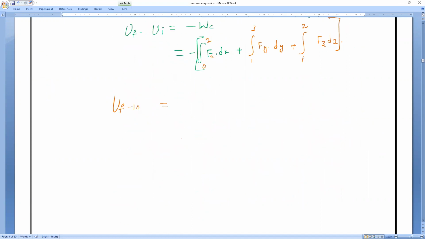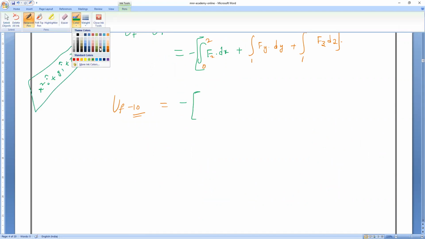So let's start now, everybody. What is the initial kinetic energy value? Speak loudly. 10 joules. Now we want the final kinetic energy. So how to make it, everybody listen. Very simple. See the equation and tell me the Fx value. It is x square i cap plus y j cap plus z square k cap. Am I right or wrong?